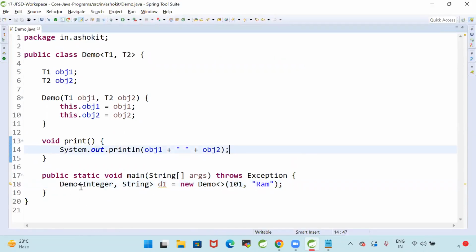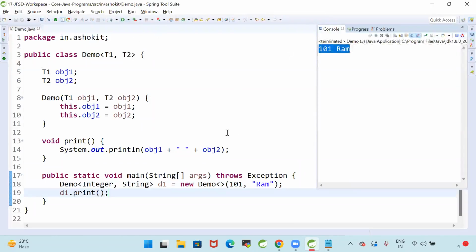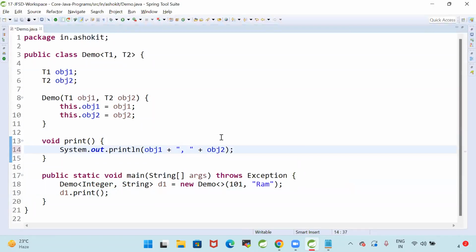Here I'm specifying that D1 object I'm creating can hold generic data. Generic data means it can hold int value, string value. Then let us call D1.print. Yes, 101 and Ram I'm able to access.